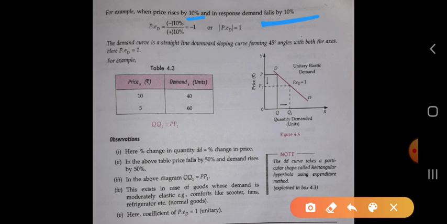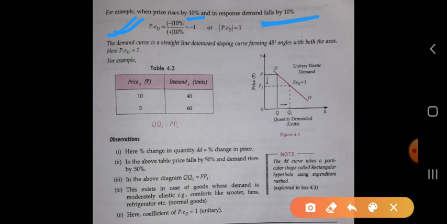10%. So the formula of the price elasticity of demand is percentage change in quantity demanded to the percentage change in price. So whenever anything decreases we take the negative sign, and whenever anything increases, we take the positive sign.